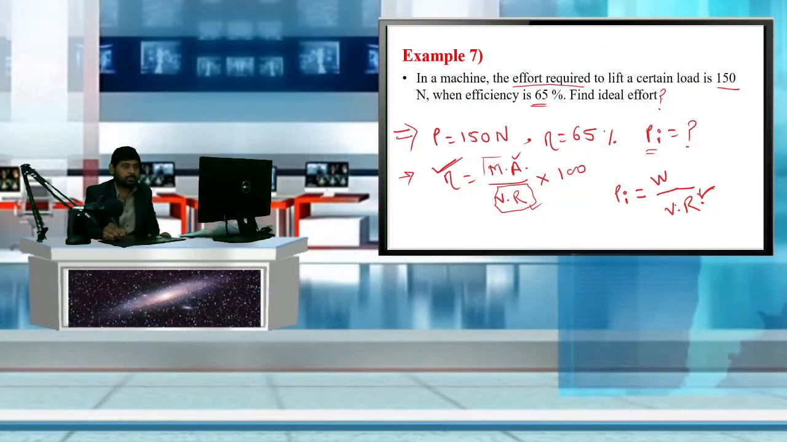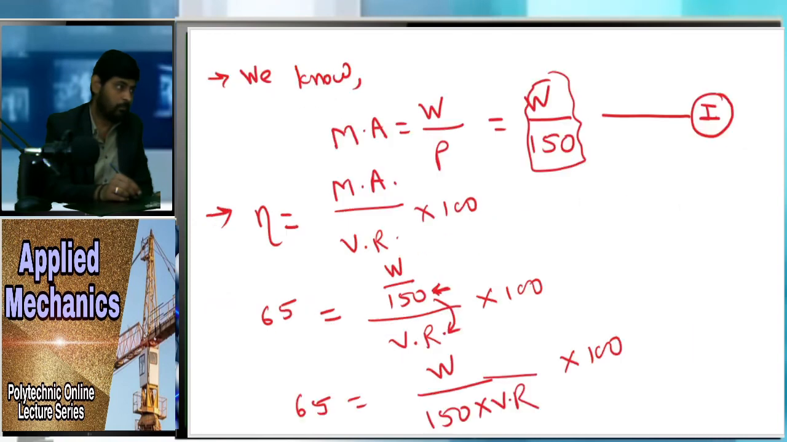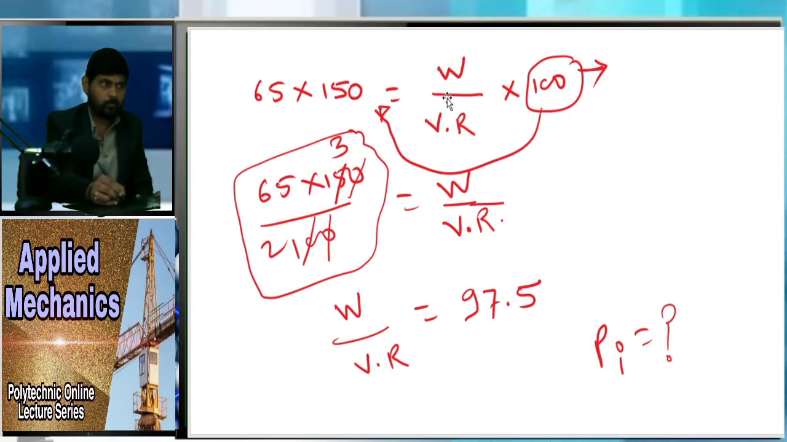Here you can see the ideal load is nothing but W upon VR, but we don't know the value of VR. We don't know the value of W, so we cannot directly find it. But for that, what we have done is taken mechanical advantage as W upon P. So in this form, create one equation. After that, put that equation in the efficiency formula, and we get the value of W upon VR, that is nothing but the ideal load.